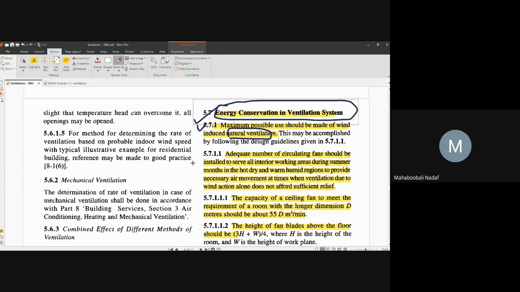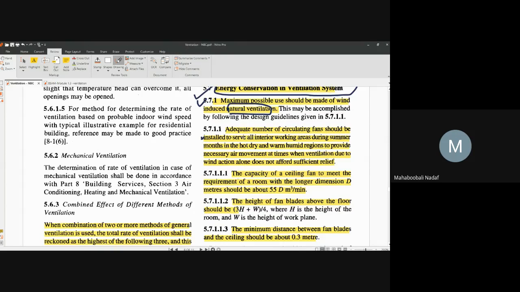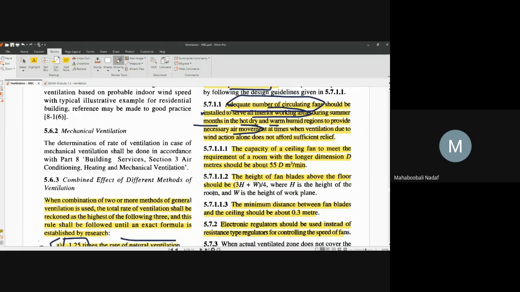Second is, if you are using a lot of fans, a lot of circulating fans should be installed to serve all interior working areas during summer months, in hot, warm conditions, to provide the necessary air movements. Necessary air movements means what? You are giving more fans. That's all.